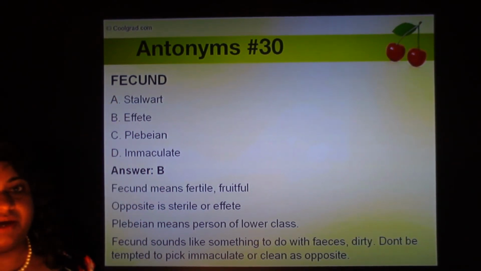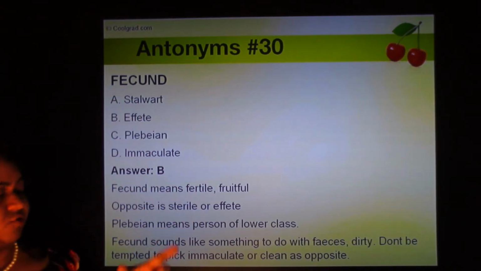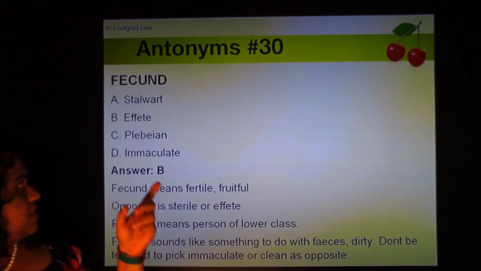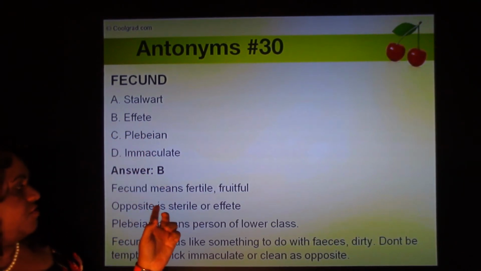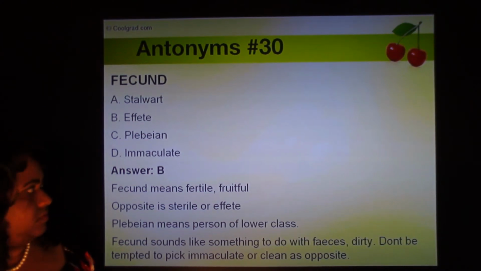Fecund is fertile. Remember, it starts with an FE and an FE. So think of fecund as fertile, okay? And the opposite is effete or sterile, that is, something that doesn't produce results.